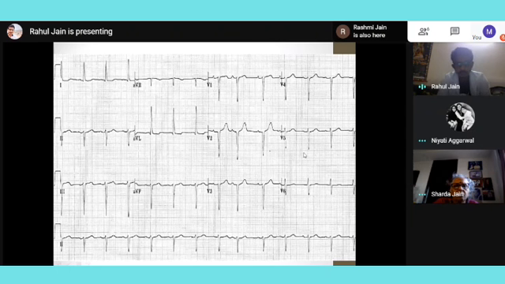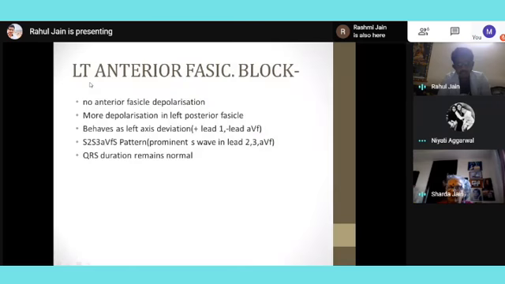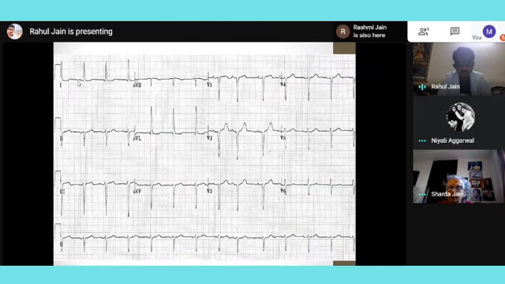But for detecting the block, we just need to see that there is no hypertrophy, but there is left axis deviation. So how is it left axis deviation? Same thing. Lead 1 positive and lead AVF negative.